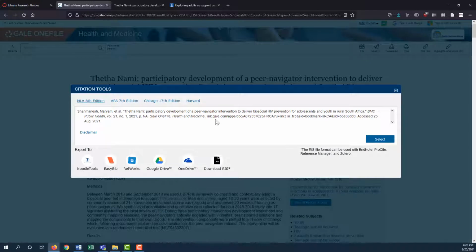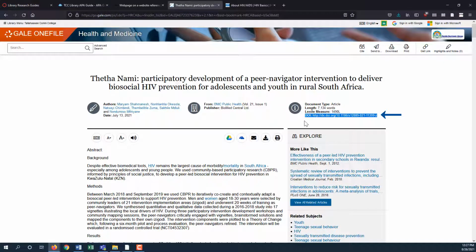Remember that you will have to fix this APA citation using APA resources. APA references do not include database information or permalinks. Remove this link when including a citation in your PowerPoint. DOI, or Digital Object Identifier links, should be included.